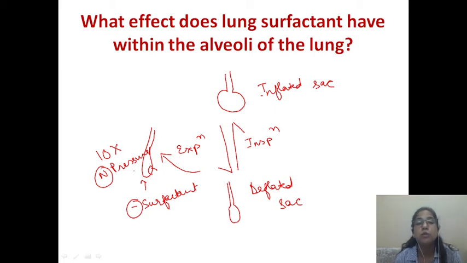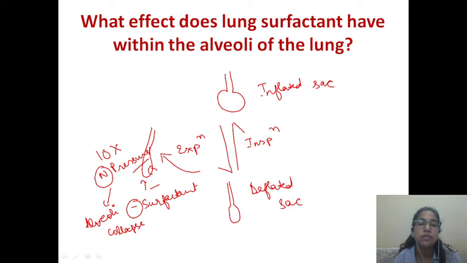But the lungs are immature in the premature baby and it does not have the surfactant. So, if surfactant is not there, the alveoli will collapse.